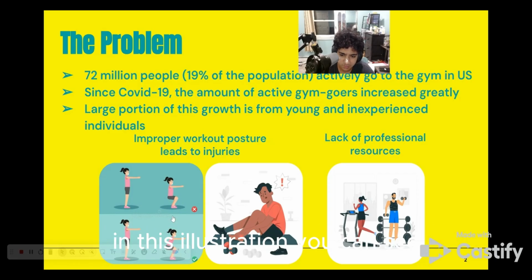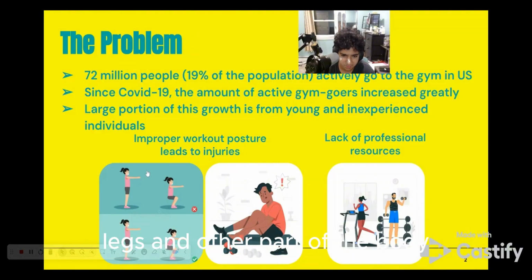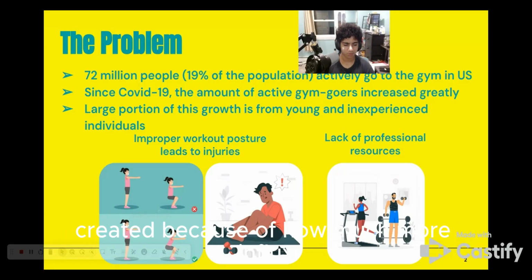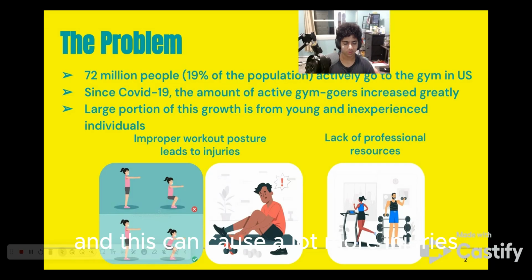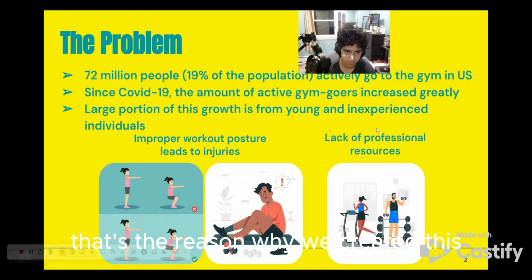In this illustration, you can see a bad form of a squat can lead to a lot more injuries because of strain on the back, legs, and other parts of the body. And a lack of professional resources is naturally created because of how much more influx there is of young and inexperienced individuals, and this can cause a lot more injuries. And that's the purpose of our app. That's the reason why we created this.